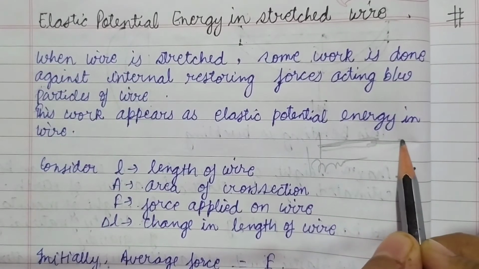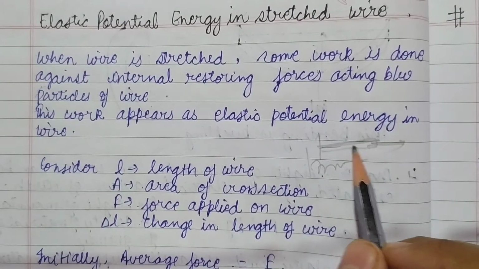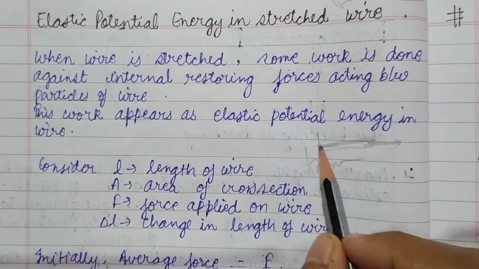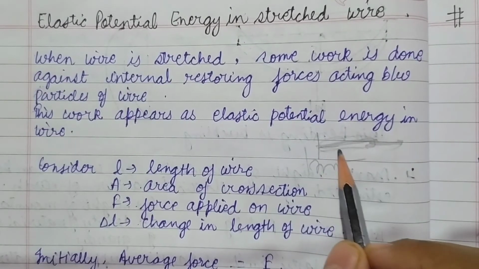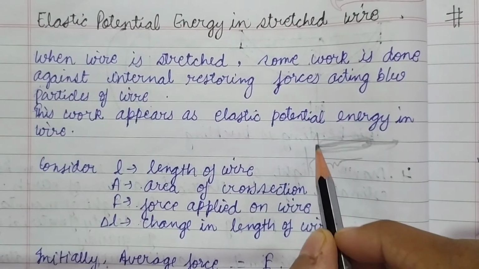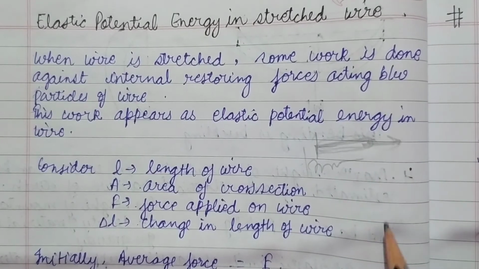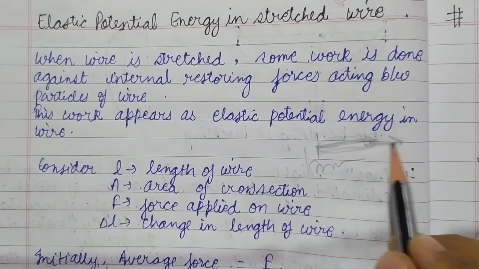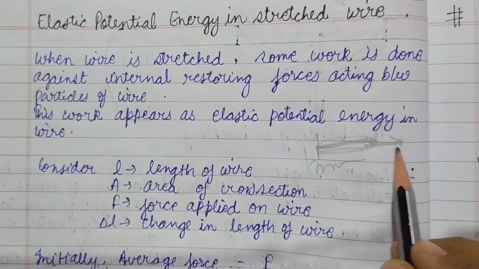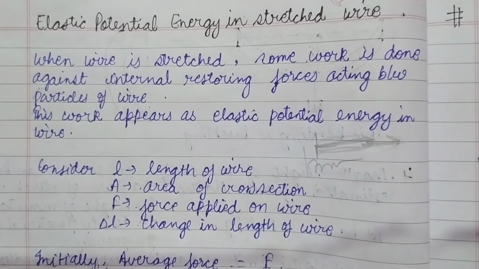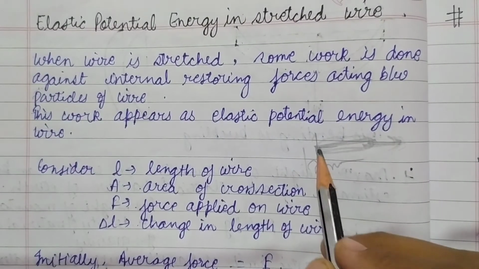There will be some work done for stretching this wire, and that work will be against which forces? There will be some internal forces in the wire. So the work that we will have to do to stretch this wire will be opposite to the internal forces of this wire.